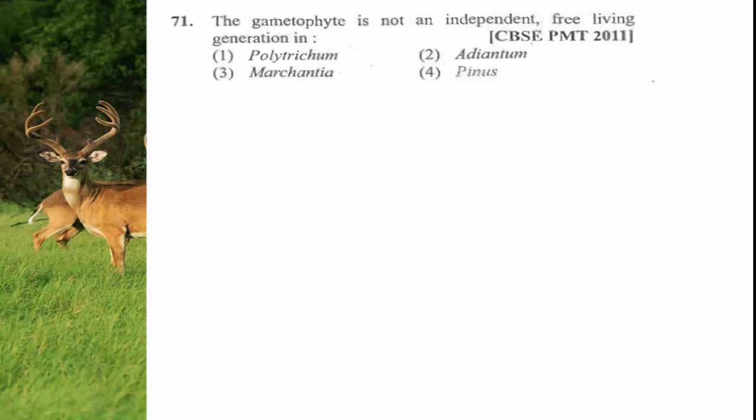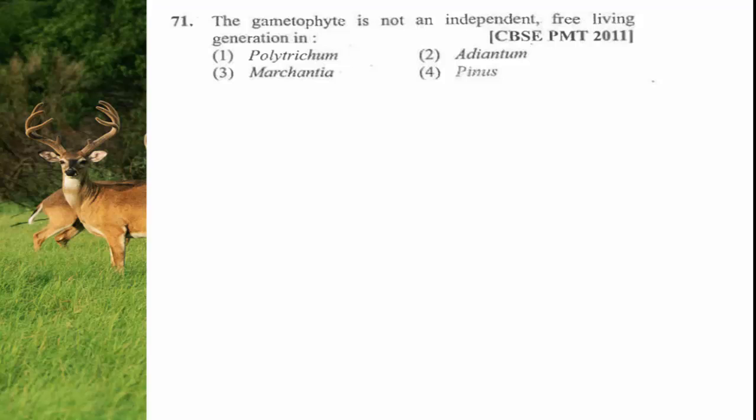Polytrichum and Adiantum, they belong to pteridophytes, and in pteridophytes the gametophyte is independent. It is a green, leaf-like structure called prothallus, and due to the presence of chlorophyll, it is independent and free living.